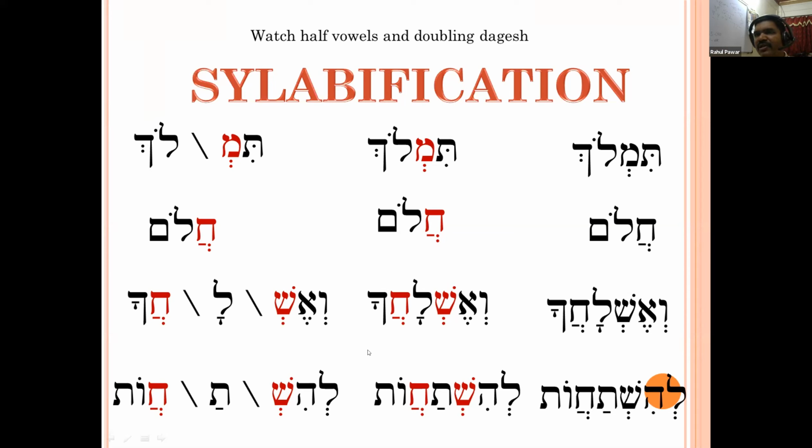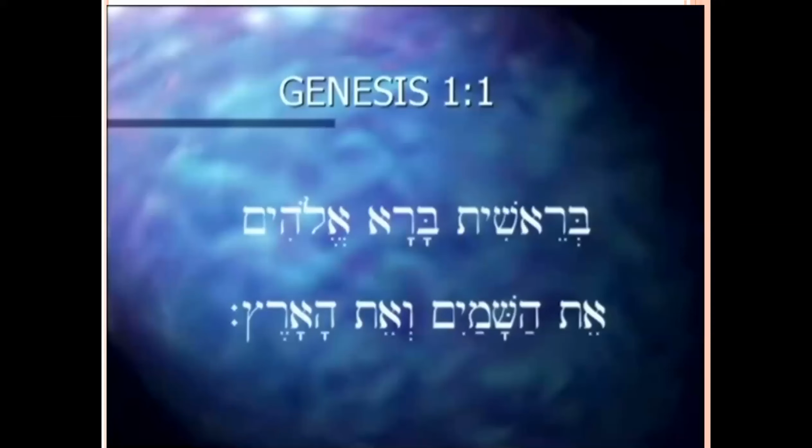If we know how to pronounce the word, we can pronounce the biblical sentences.